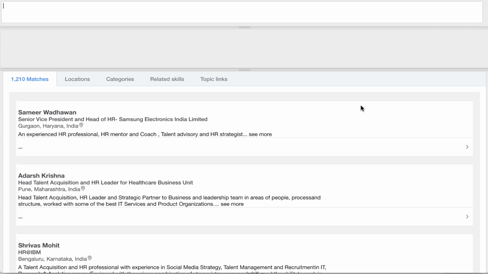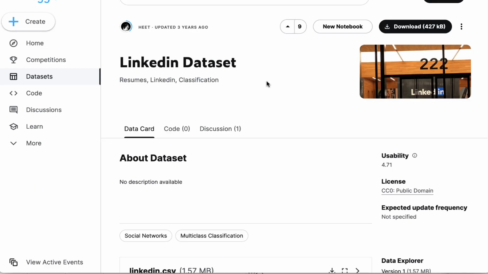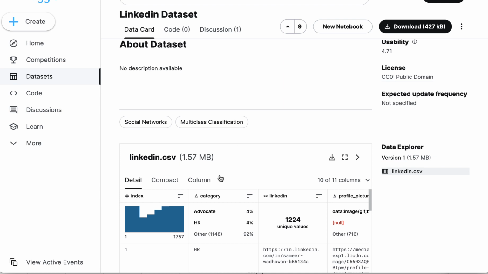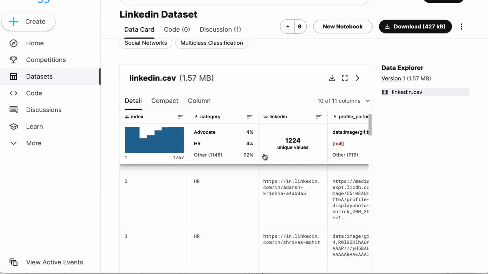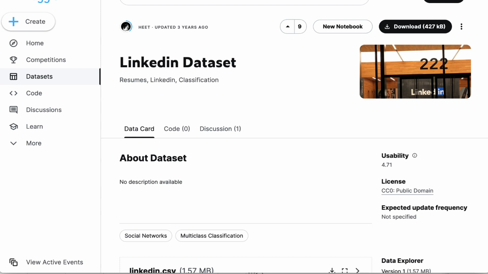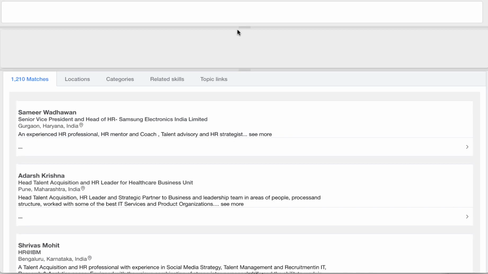So this is a prototype built on some Kaggle data. I found a LinkedIn data set on Kaggle, which is quite small really. It's only about 1,200 resumes, only about 1.57 meg zipped, but it includes names, locations, categories, skills, and those kinds of things that we would expect to see on a resume. So this is an illustration of the sort of system that you can build, albeit at the moment done with a small amount of data. The suggestions that come up aren't quite as good as what we would expect from a larger data set. I have an example of that coming up afterwards.